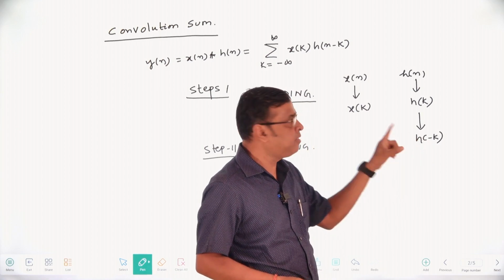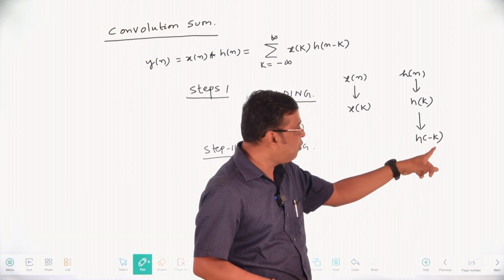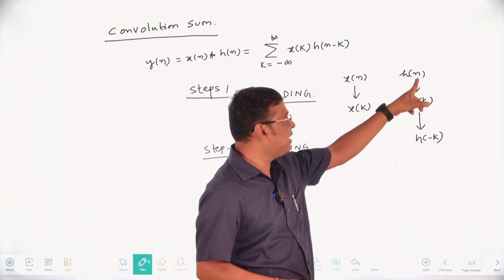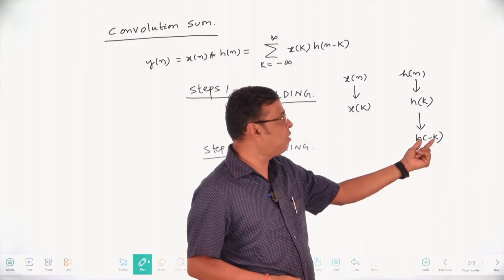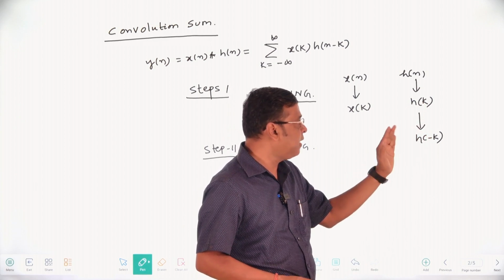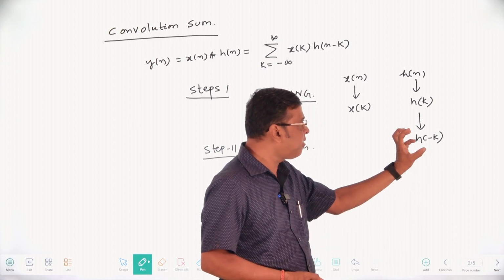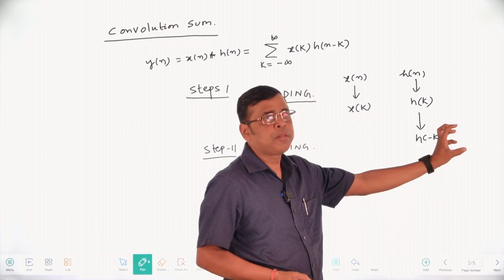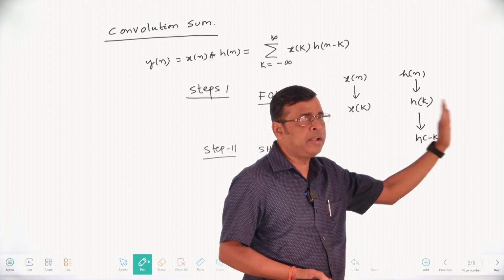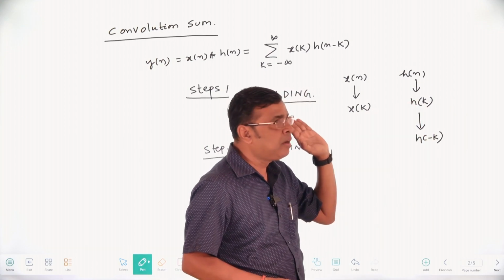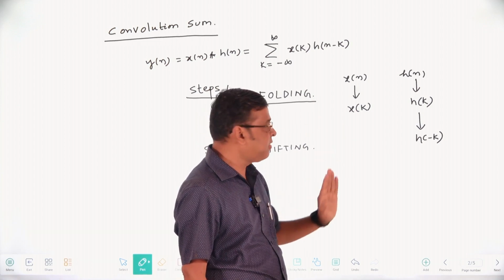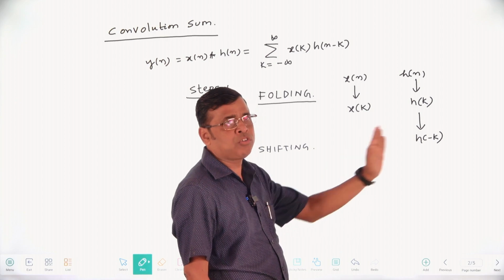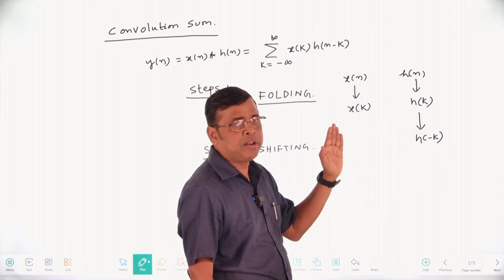Your original x of k is constant. The first step is folding: h of n to h of k, then folding h of k about k equal to 0 becomes h of minus k. Then this folded sequence you can shift, either right or left, either delay or advance, for n equal to successive values 0, 1, 2 and minus 1, minus 2, and so on.